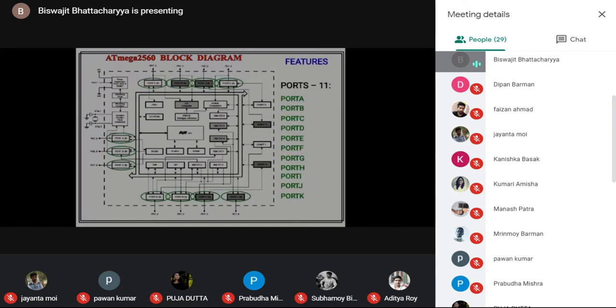So in our microcontroller, how many ports are there? There are 11 such ports available: port A, port B, port C, up to port K, 11 ports. Such a large number of ports you see. So 11 bundles of conductors, 11 sets of pinouts are available through which we can allow our information transfer. Such a large number of pinouts are available in our Atmega 2560 microcontroller. So different ports are there.